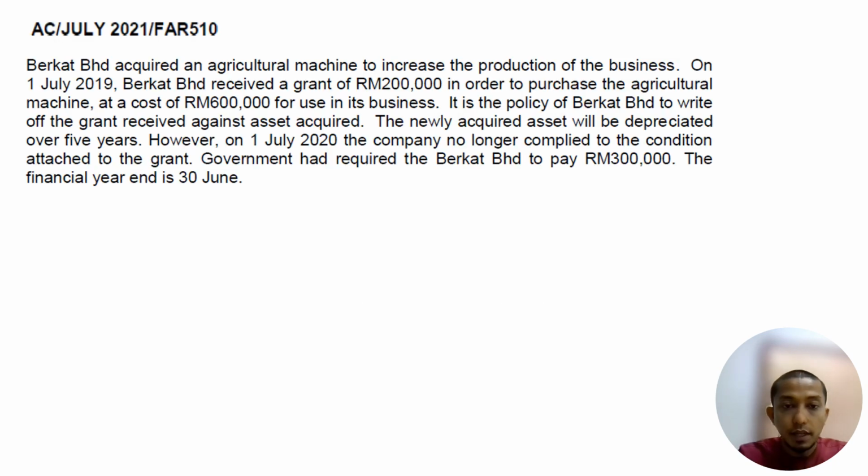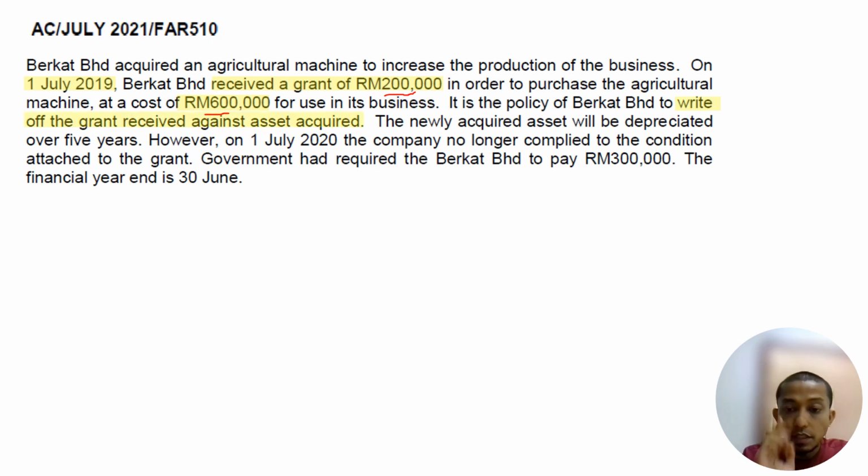Okay, so we see the question that was asked on this part. It is on July 2021. Berkat Berhad acquired an agricultural machine to increase the production of the business. On 1st July 2019, Berkat Berhad received a grant of 200,000 in order to purchase an agriculture machine that costs 600,000. The cost of the machine is 600,000. The grant is 200,000. It is the policy of Berkat Berhad to write off against asset method.